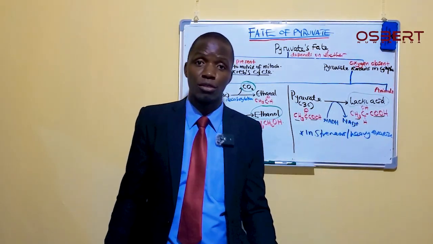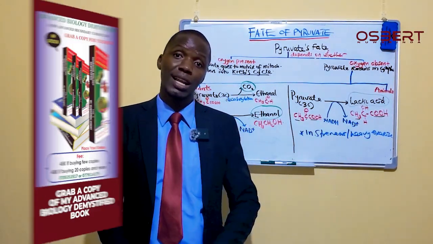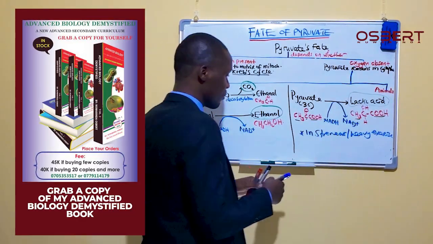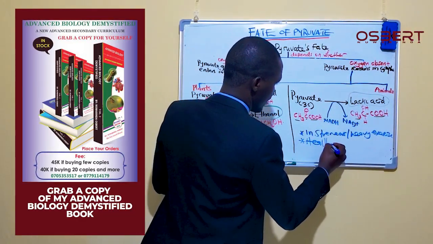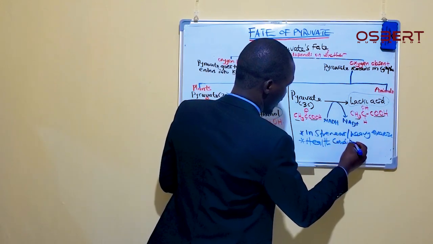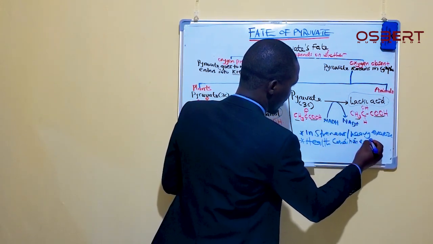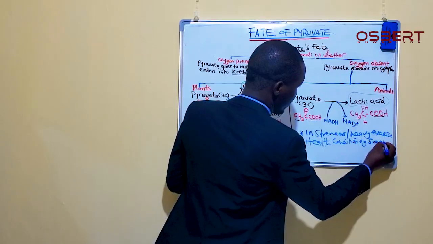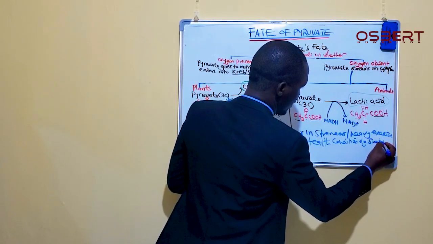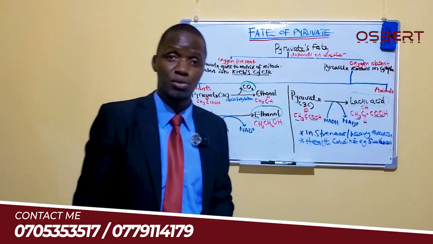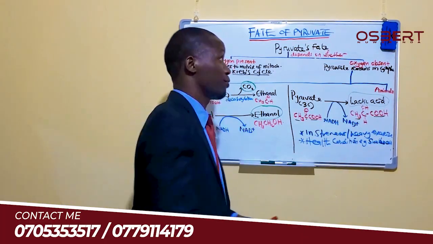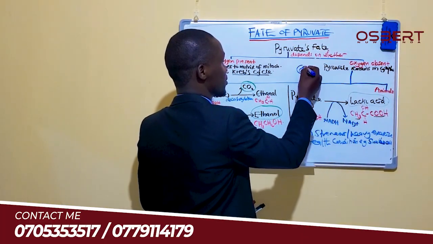We have some friends who have health conditions, for example sickle cell anemia. Those people have red blood cells which are in a sickle shape.